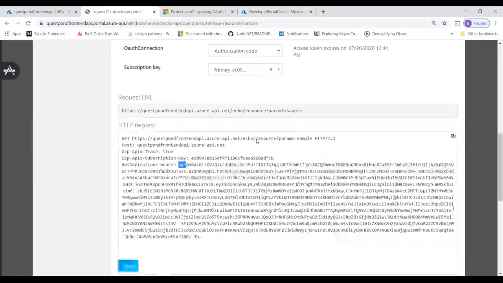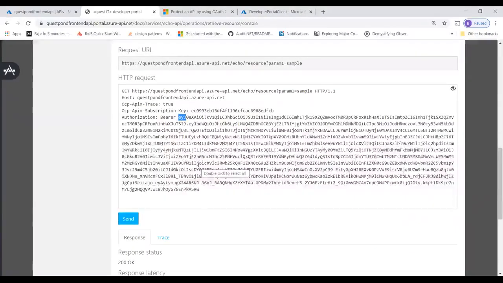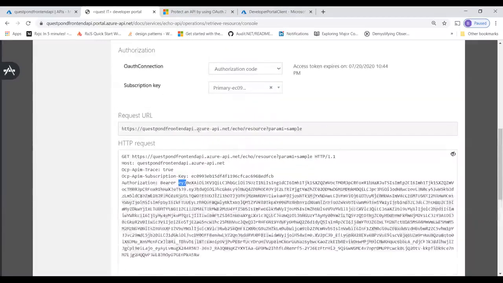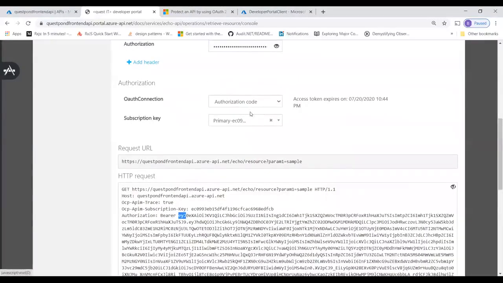every time I sign in, this token will be generated and this token will be sent to APIM, right? You can see this drop down here will not be seen if it did not have OAuth configured, right? That's why we have OAuth configured. Now coming to the second part.